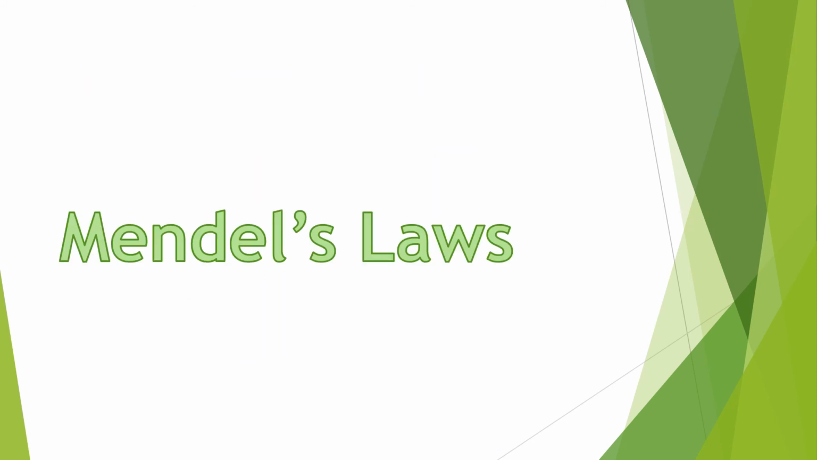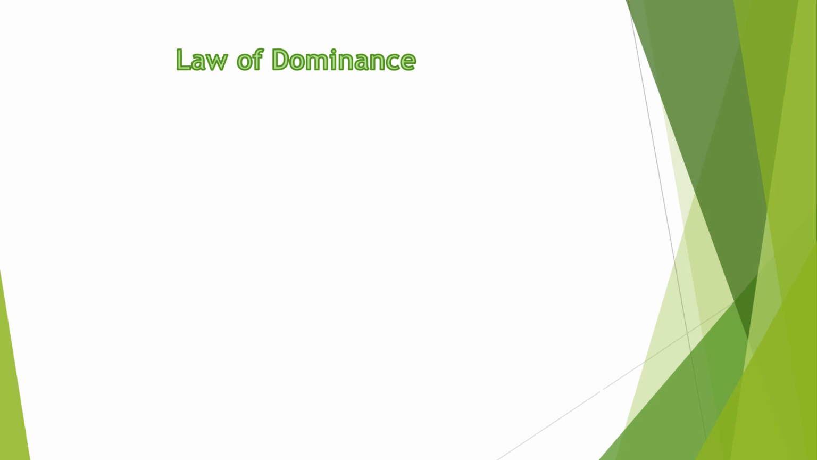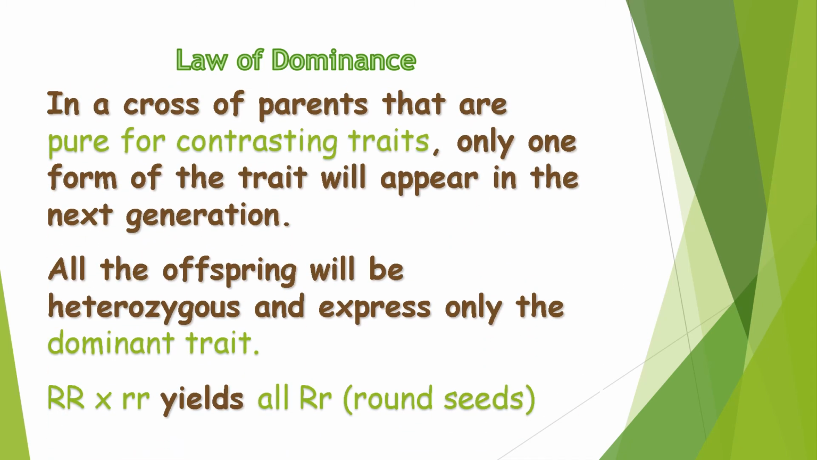Let's discuss Mendel's laws of inheritance. The first law of inheritance of trait is known as the law of dominance, where it is stated that in a cross of parents that are pure for contrasting traits, only one form of the trait will appear in the next generation. Meaning to say, all the offspring will be heterozygous and express only the dominant trait, like in our given example.